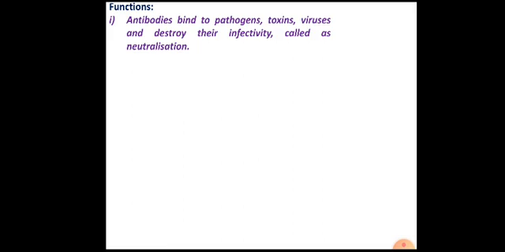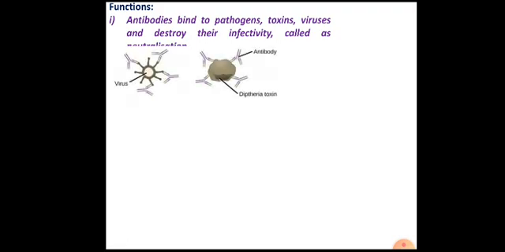Antibodies bind to pathogens, toxins, viruses, bacteria, protozoa, fungi, and many more different types of organisms, and block their activity, like blocking their entry into several tissues. It prevents their further growth or entry into the different tissues. That is why it is called neutralization.